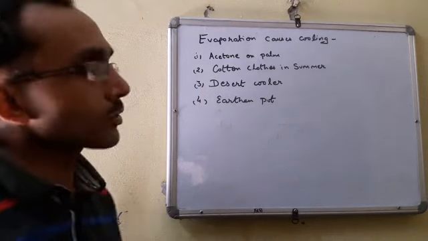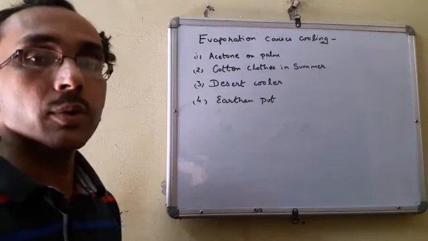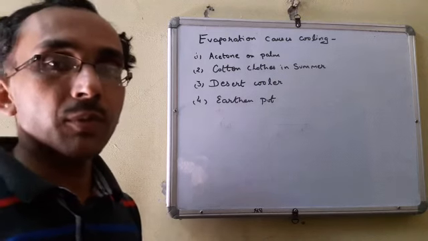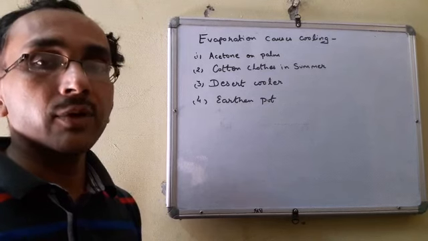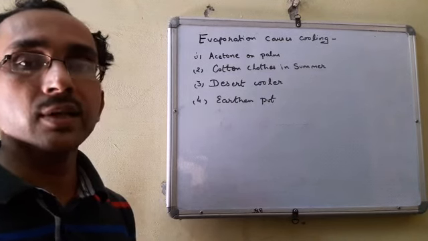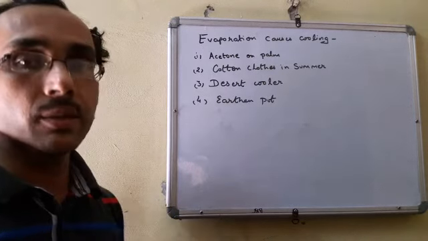Second is, we should always wear cotton clothes in summer. Why? Because cotton is a good absorber of water. Whenever we wear cotton clothes, they absorb the sweat from our body, and ultimately when evaporation takes place, it takes the heat energy from our body and gives us a cooling effect. That is why cotton clothes are more comfortable in summers.